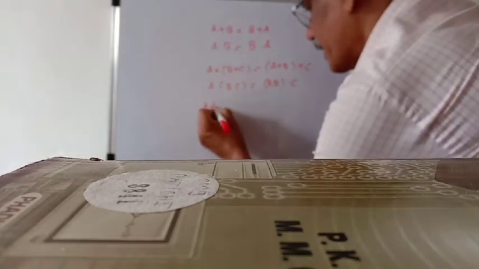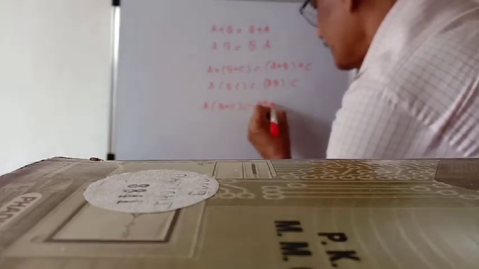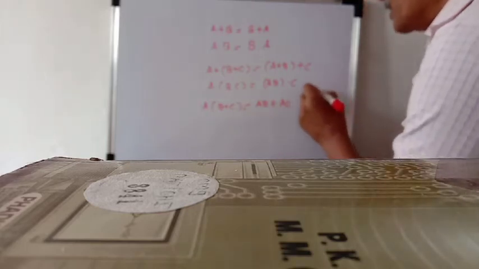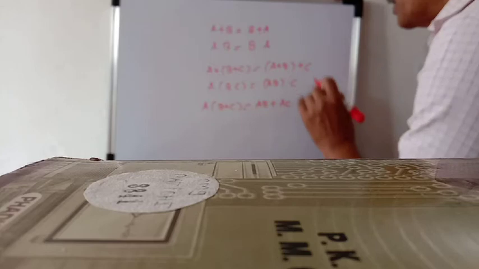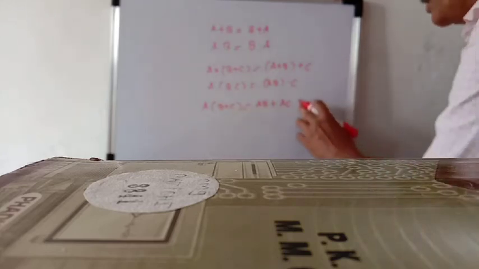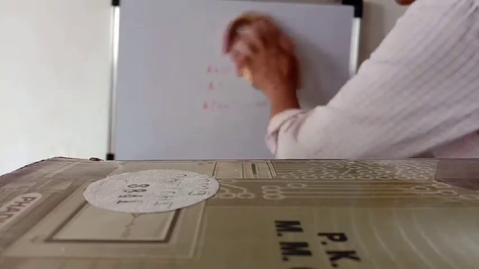This is associative law. Then A in bracket B plus C is equal to AB plus AC. This is called distributive law. This is associative law. This is distributive law. This is associative law. So these are all different Boolean laws.